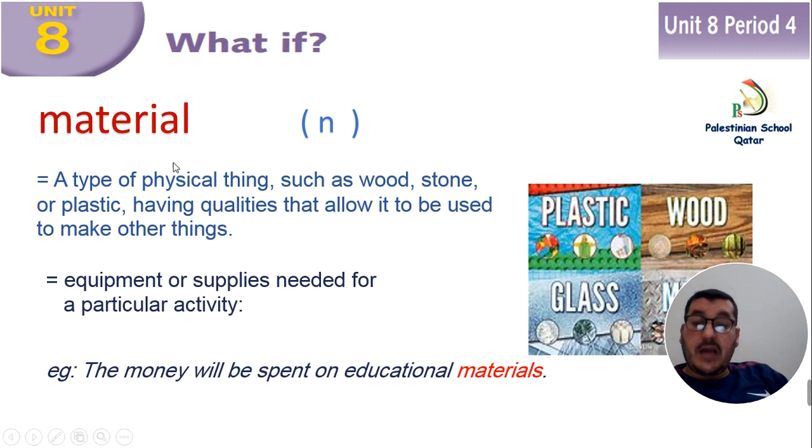Another meaning: equipment or supplies needed for a particular activity. Example, the money will be spent on educational materials. So with materials, we talk about physical things such as wood, stone, plastic, metal, whatever.